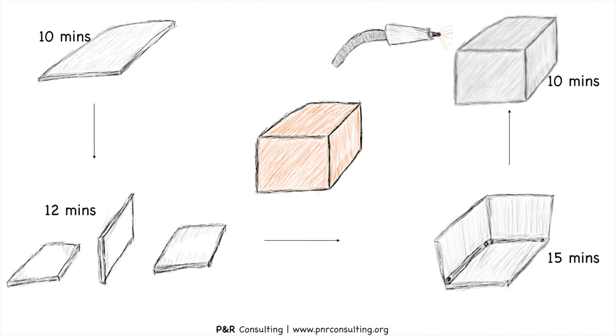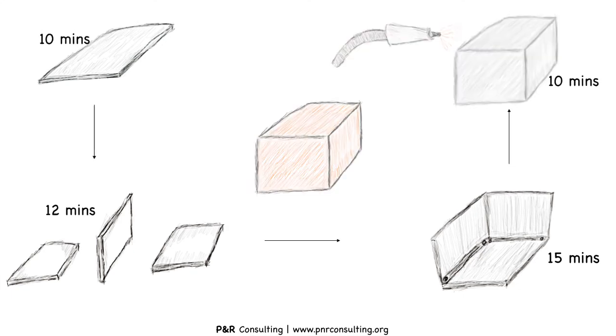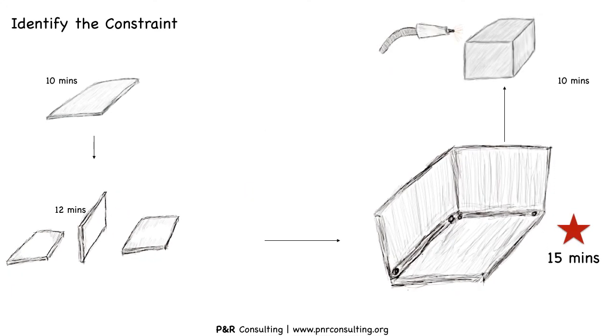Consider the time taken to carry out each process as mentioned here. From the process timing, it is clear that assembly is the constraint because it requires more time to complete its job. Second step is to exploit the constraint. Since the organization cannot afford to lose the constraint's time, only the quality-accepted cut sheet should move to the constraint.